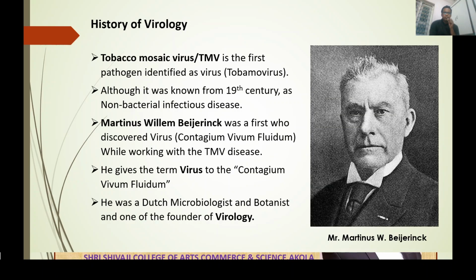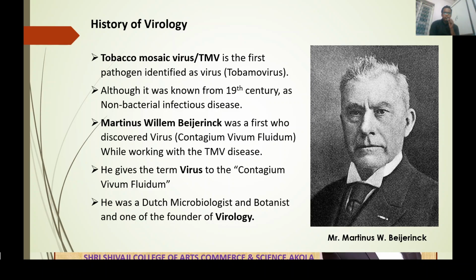Now, the history of virology. The history of virology starts with TMV, that is tobacco mosaic virus. TMV is the first pathogen identified as a virus. It is also called Tobamovirus because it belongs to the genus Tobamovirus. In the 19th century, viruses were considered non-bacterial infectious diseases.